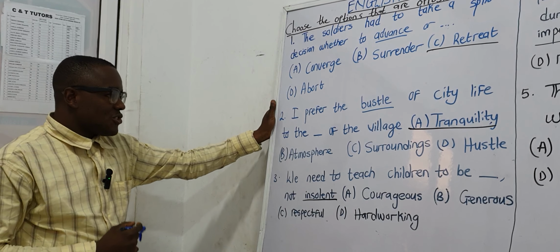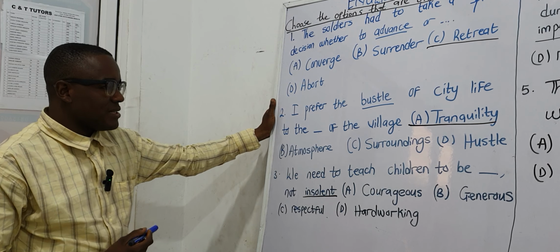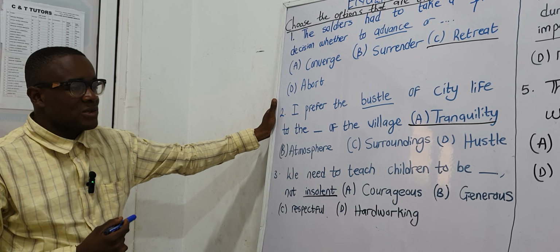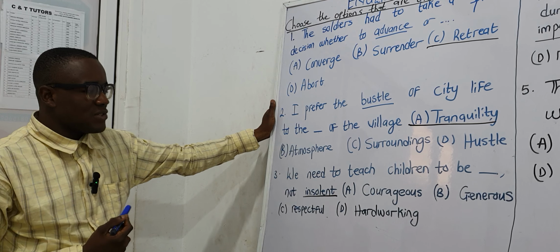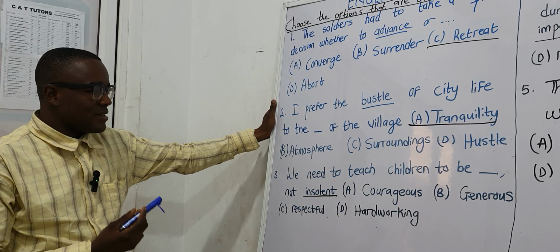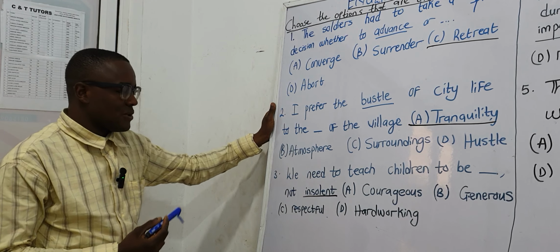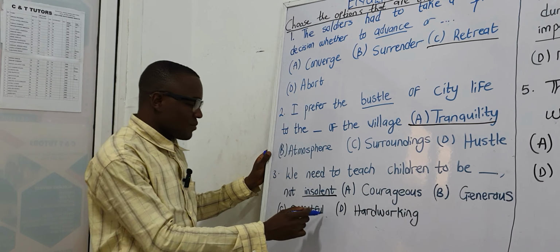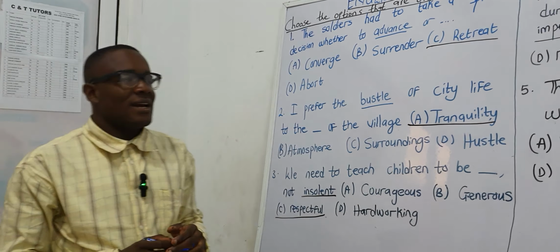We need to teach children to be dash, not insolent. The word insolent means to be impertinent, to be rude, to be disrespectful. And obviously, from what I've just said, it's very clear that the perfect opposite for this word is respectful. So the answer to question 3 is option C.